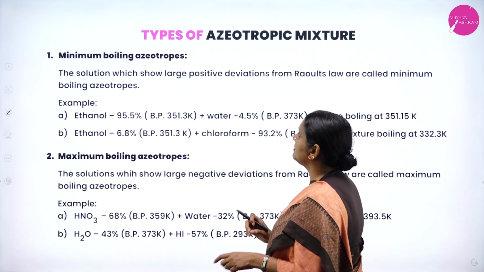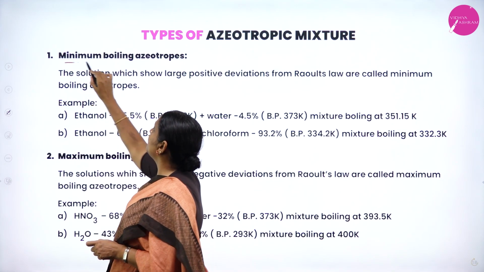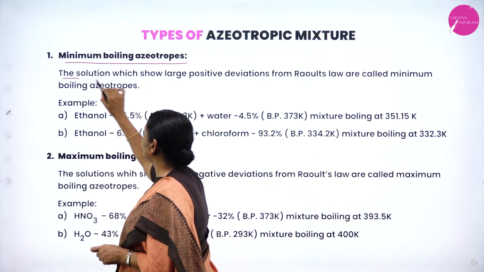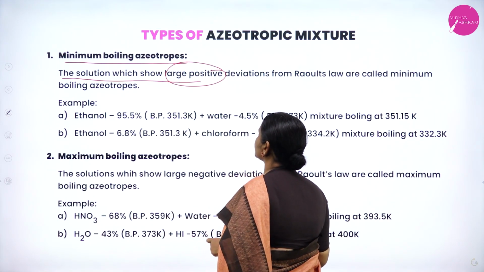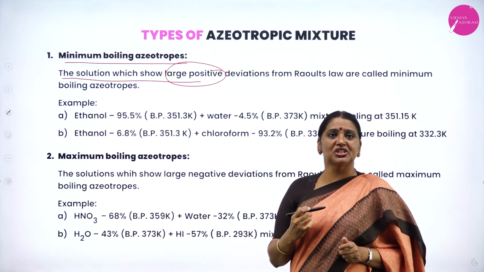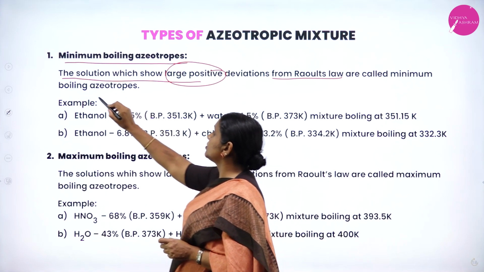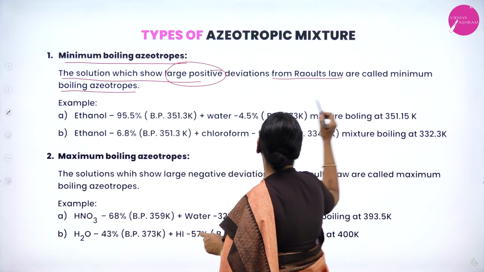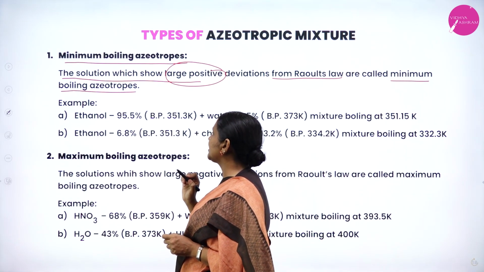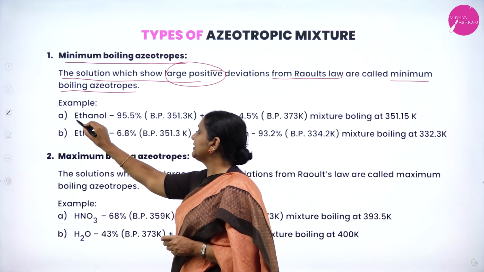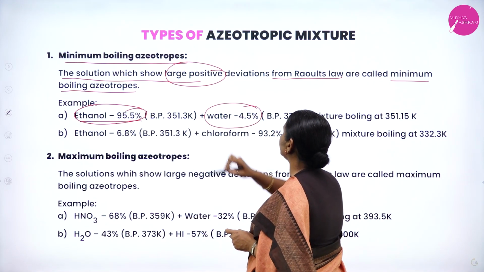Okay, let us consider minimum boiling azeotropes. What are minimum boiling azeotropes? The solutions which show large positive deviation from Raoult's law are called minimum boiling azeotropes. A very good example for minimum boiling azeotrope: ethanol 95.5% and water 4.5%.